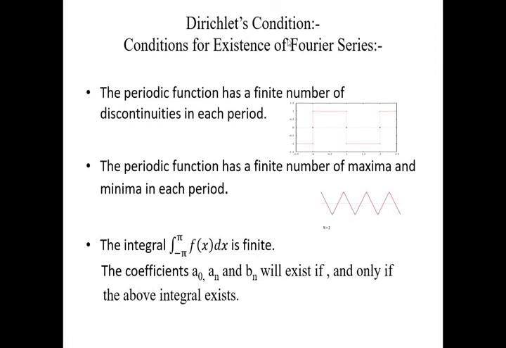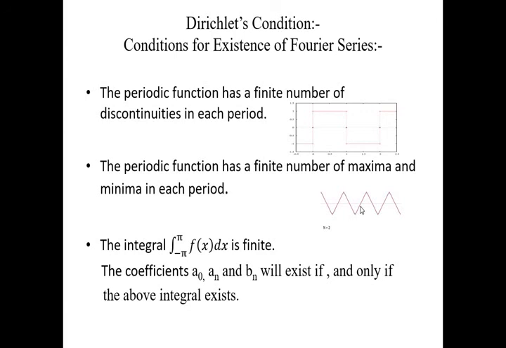The second condition for existence of a Fourier series is that the periodic function has a finite number of maxima and minima in each period. It means that if we consider one period, then in that period the signal has a finite number of maxima and minima. Just take one example here. If we consider this as a periodic signal and one period of this curve, we observe that in this period there is only one maximum point, but we get two minimum points.